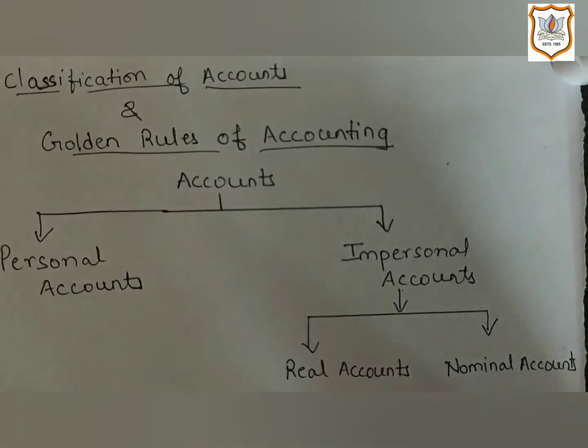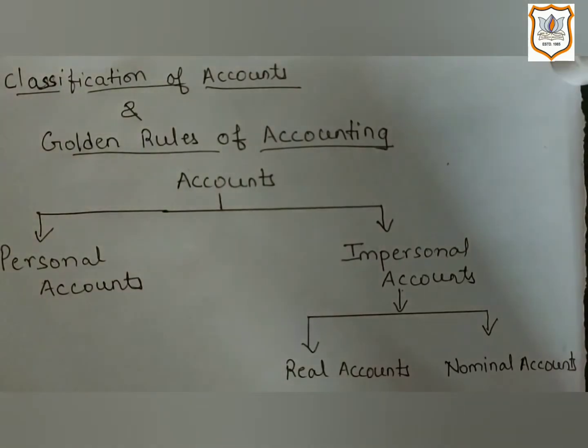Hello everyone. Today we will be learning rules of debit and credit, which guide the system of accounts. They are known as the golden rules of accountancy. You need to remember these rules as they form the base for accounting.